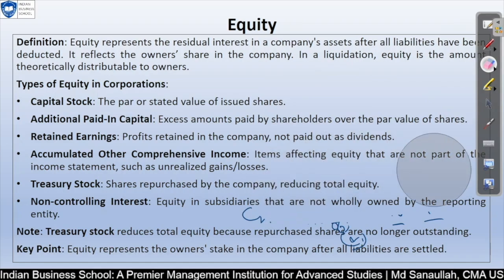So what are the items available in equity? I have listed out all the items possible, and I don't think anything else is remaining. Capital stock, additional paid-in capital, retained earnings, accumulated OCI, and non-controlling interest. So these are the items of your equity. Let's understand one by one. What is capital stock? Capital stock will be common stock and preferred stock.